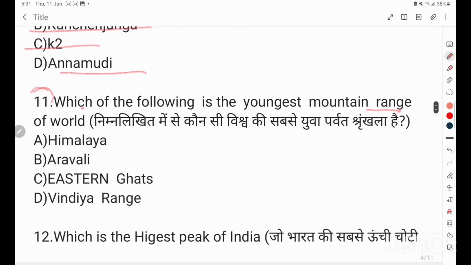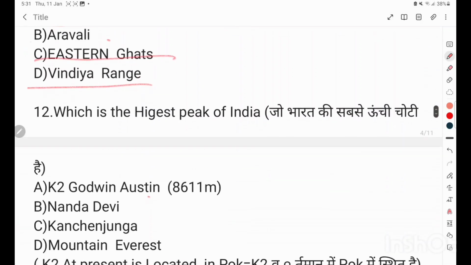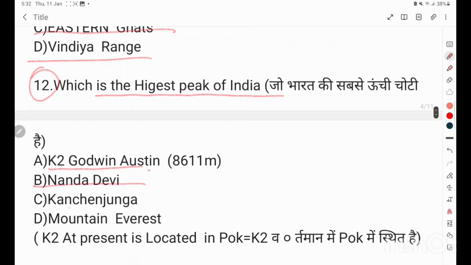Question number 11. Which of the following is the youngest mountain range of the world? Himalaya, Aravalli, Eastern Ghats, Vindhya. Correct answer is Himalaya. Question number 12. Which is the highest peak of India? K2 Godwin-Austen, Nanda Devi, Kanchenjunga, Mount Everest.